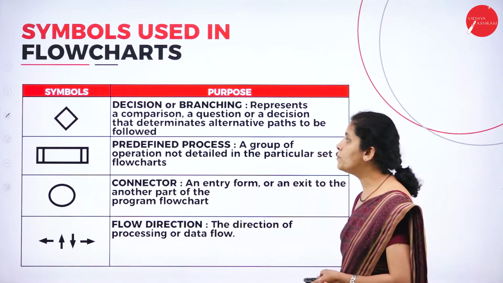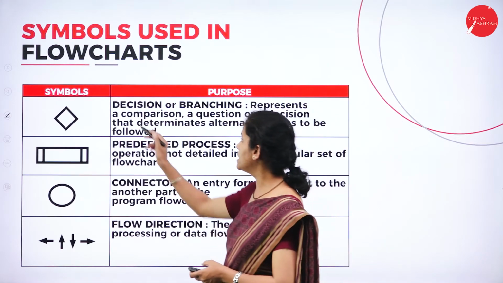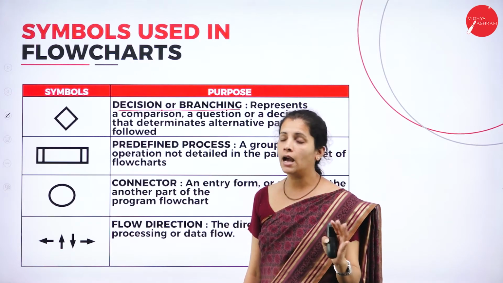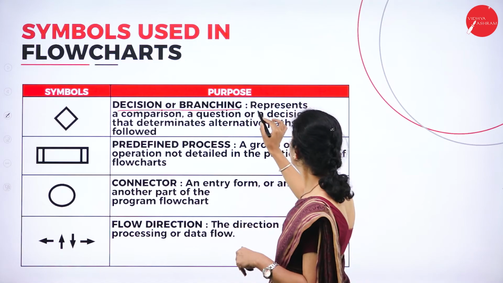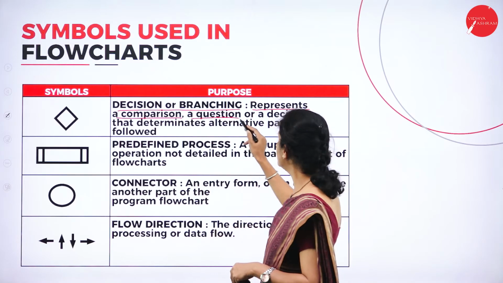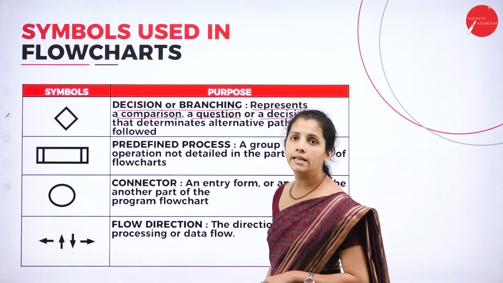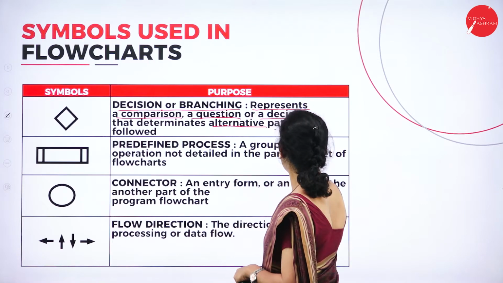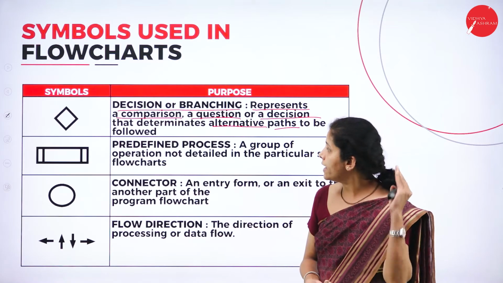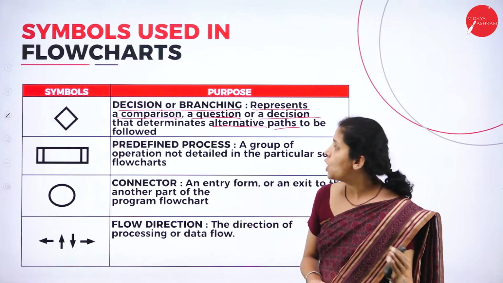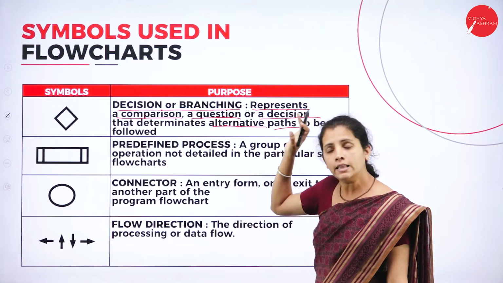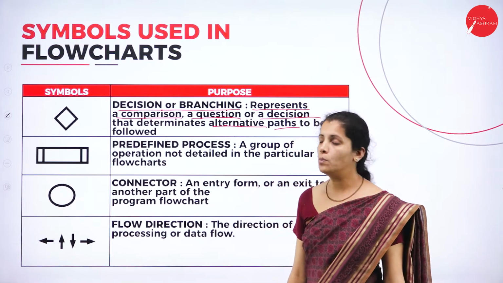Moving further, I'm going to have the rhombus. What is this rhombus? That's nothing but decision making or branching. To represent decision making, I'm going to use the rhombus. It represents a comparison, a question, or a decision that determines alternative paths to be followed. That means if my algorithm has any comparison or any questions or any decision making, at that time I can go with the rhombus.